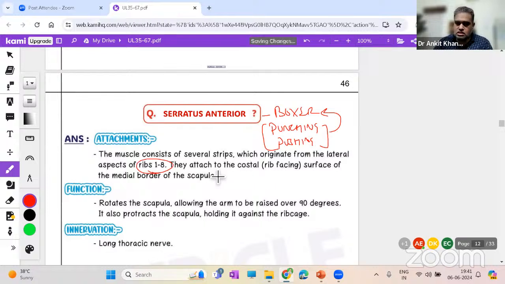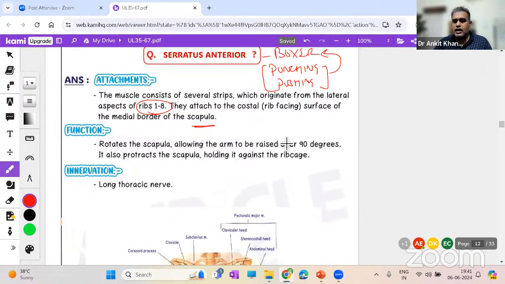They attach to the posterior surface of the scapula, and they reach where? Scapula. Scapula we have seen. You'll see more. Action is what? It rotates the scapula. The arm can be raised above 90 degrees. It protracts. This protraction is pushing. It pushes the scapula, holding it against the ribcage.